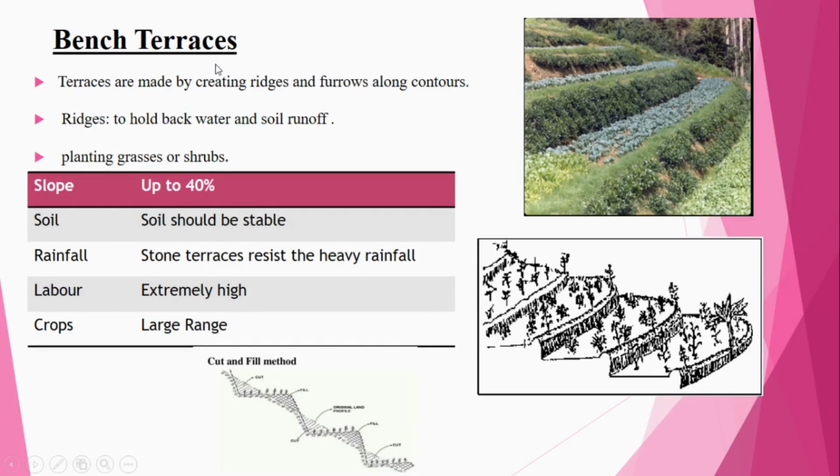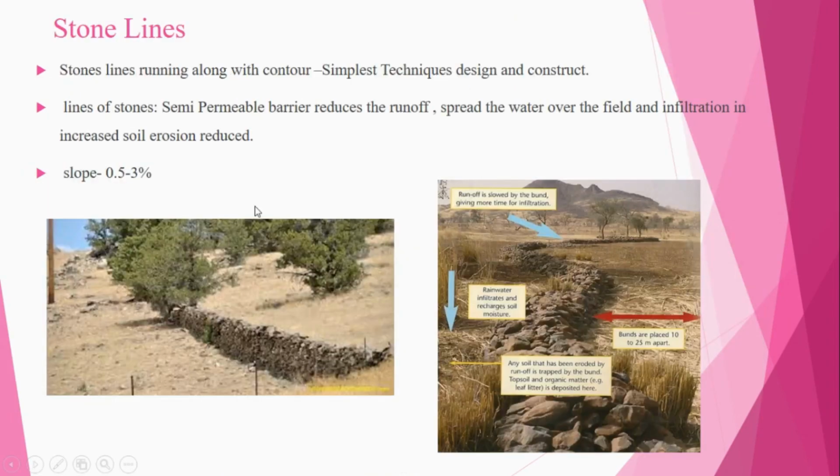Also, for the maintenance of the crops, we have to provide labor. Crops can be used across a large range, because the available area will be more, so you can use it for large areas. Bench terraces are also considered for the cut and fill method.